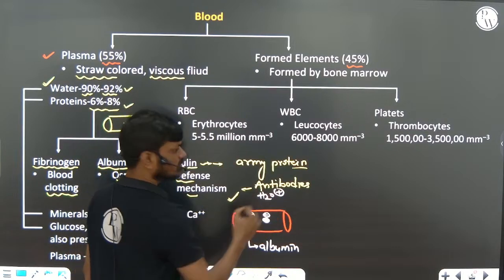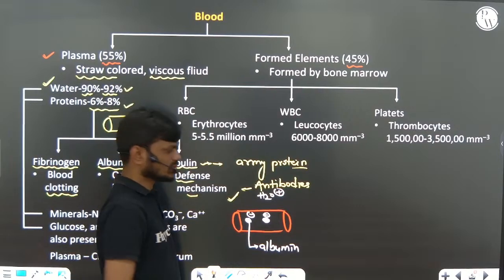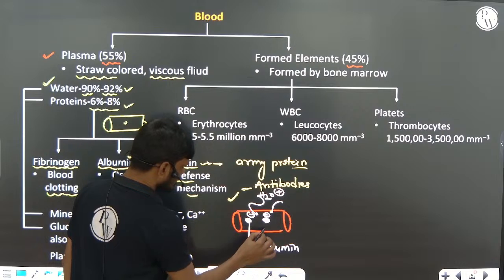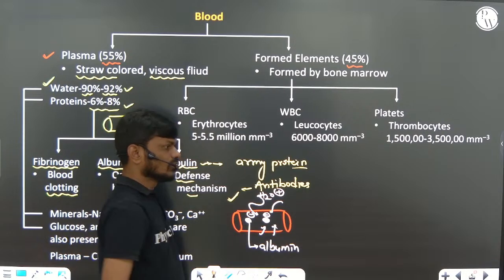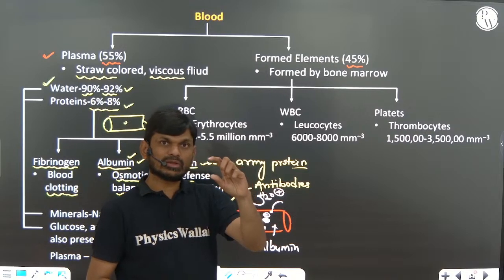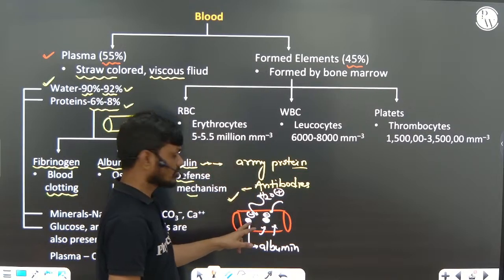Water is positively charged, so the water molecules are attracted inside the plasma. So it maintains the osmotic pressure balance. The blood pressure is maintained by the albumin.